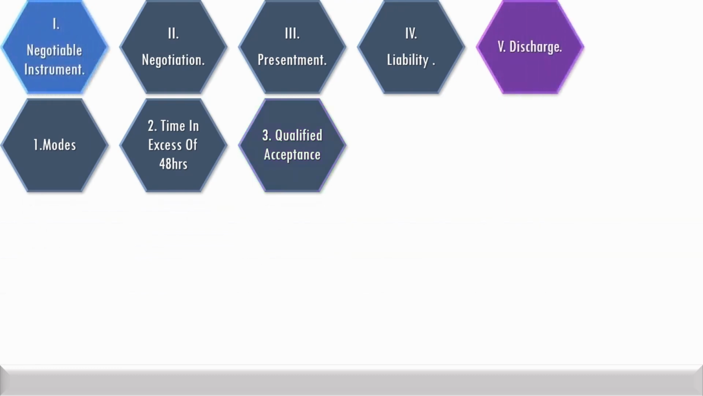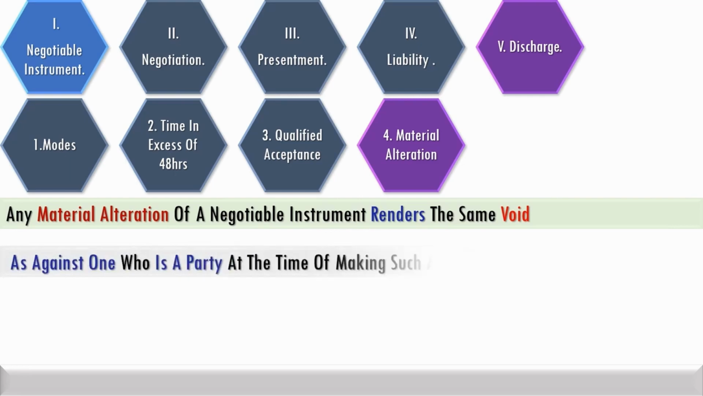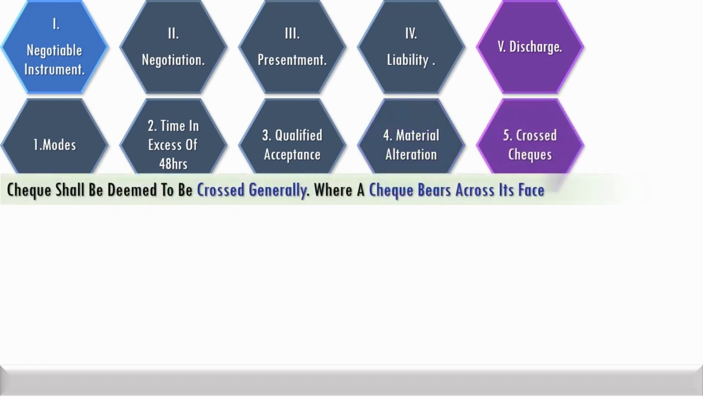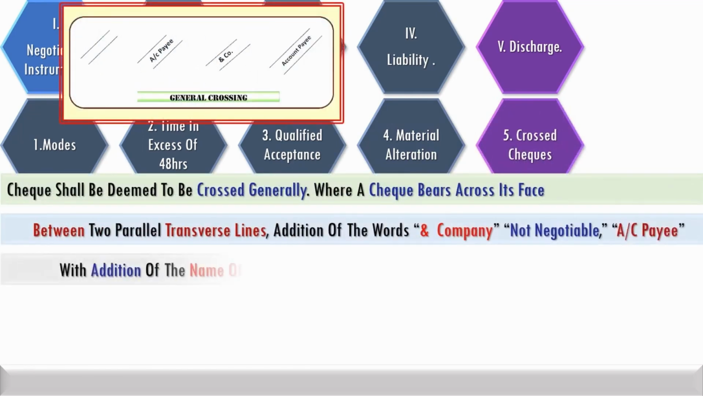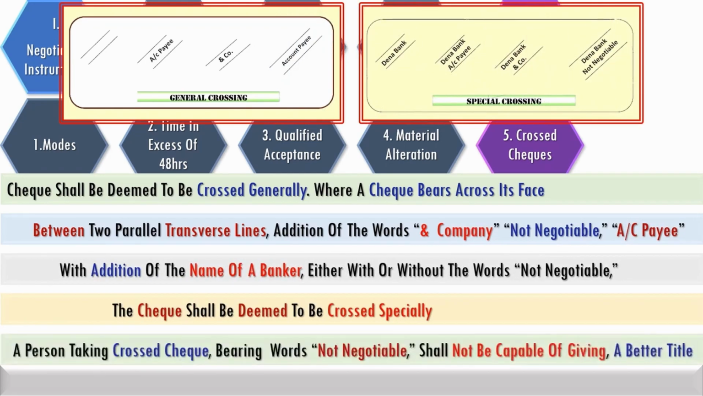Unless it was made to carry out the common intention of the original parties, any material alteration renders the instrument void as against one who is a party at the time of making such alteration and does not consent thereto. A check is deemed crossed generally where it bears across its face, between two parallel transverse lines, the words "and company," "not negotiable," or "account payee." With the addition of the name of a banker, the check shall be deemed to be crossed specially. A person taking a crossed check bearing the words "not negotiable" shall not be capable of giving a better title.